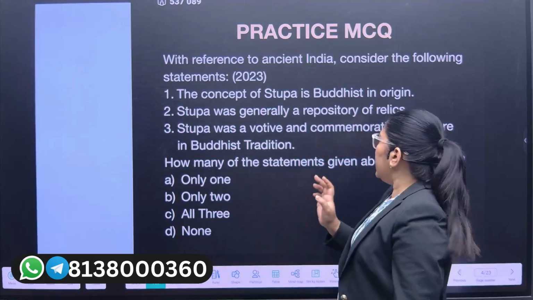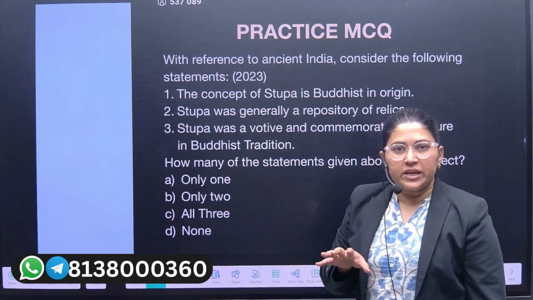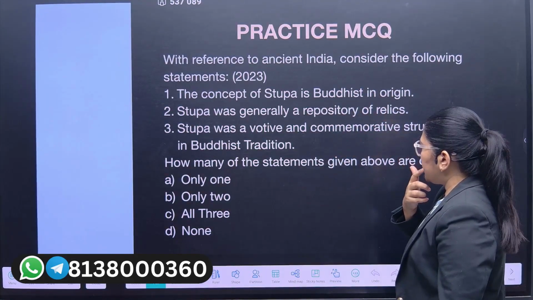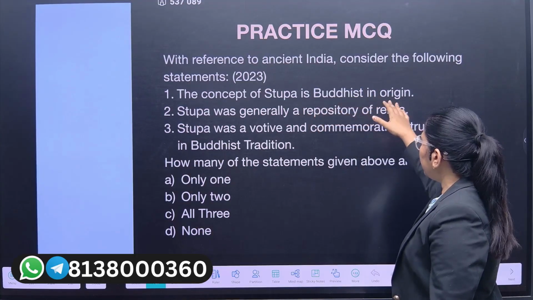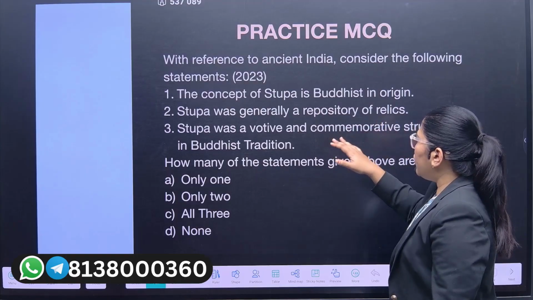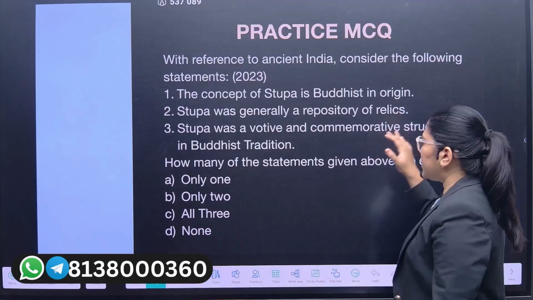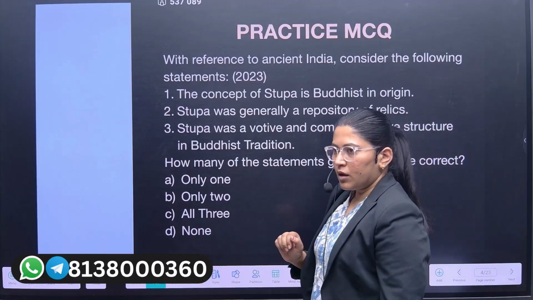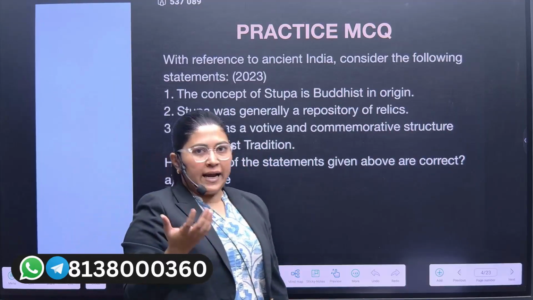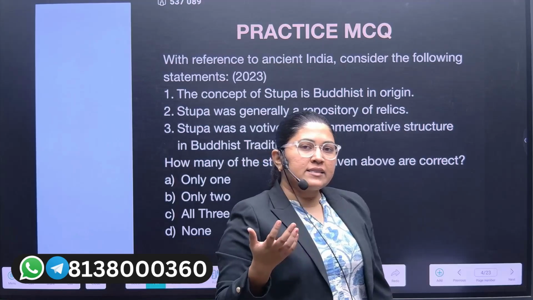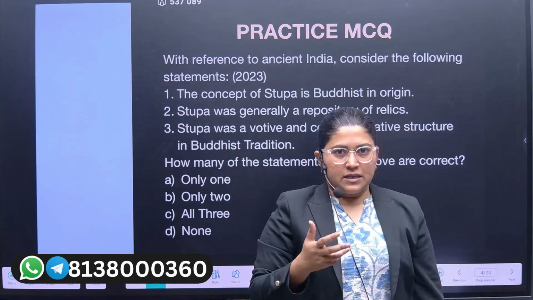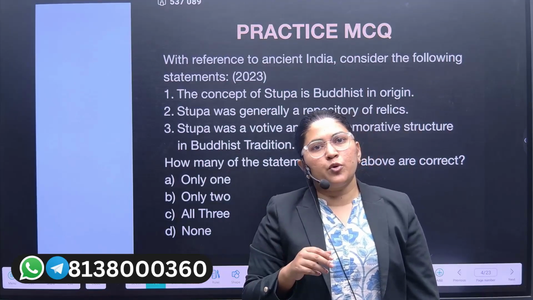The question asked in the recent preliminary examination was: with reference to ancient India, consider the following statements. The concept of the stupa is Buddhist in origin. Stupa was originally a repository of relics. Stupa was a votive and commemorative structure in the Buddhist tradition. We will see in the Buddhist lecture what the stupa actually is, but as we are discussing the Mauryan period, the construction of stupas was done during the Mauryan and post-Mauryan period.